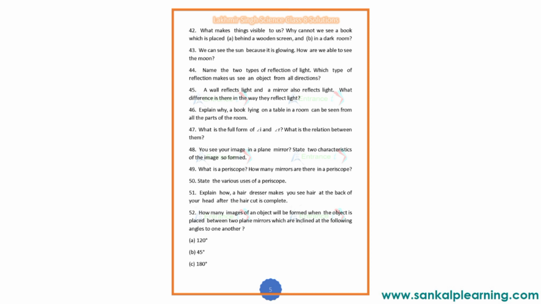Diffused or irregular reflection. Then explain why a book lying on a table in a room can be seen from all the parts of the room. A book lying on a table in a room can be seen from all the parts of the room.